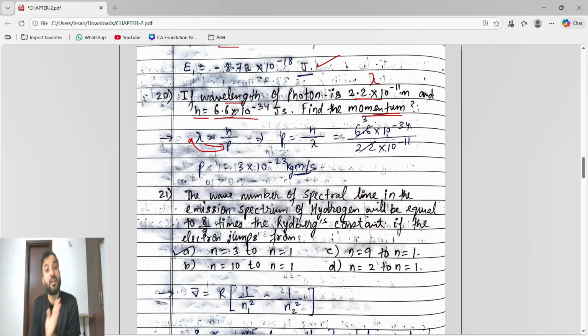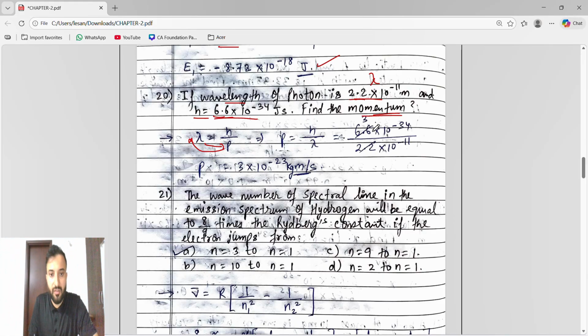No, the value of h they will give in the examination, because they know that in the CET you don't have a calculator to calculate. That's why they will give the value of h, which will get easily divisible by the given value, either in 1 time, 2 times, 3 times, or 4 times. So whatever h value is given, you have to use that only.